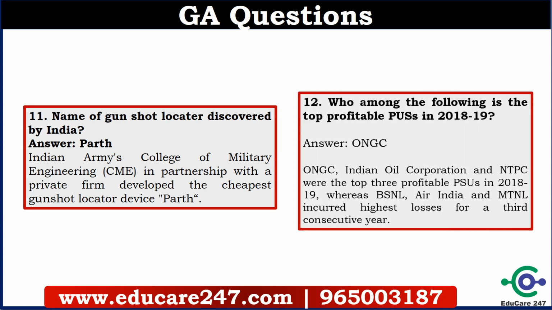Another question was, who among the following is the top profitable PSU in 2018-19? The answer is ONGC. Indian Oil and NTPC were the top 3 profitable PSUs in 2018-19, whereas BSNL, Air India and MTNL were the highest loss makers.